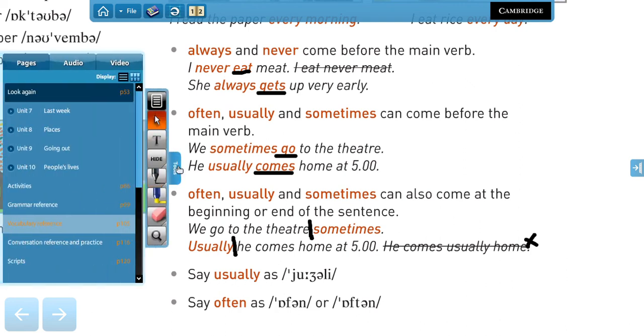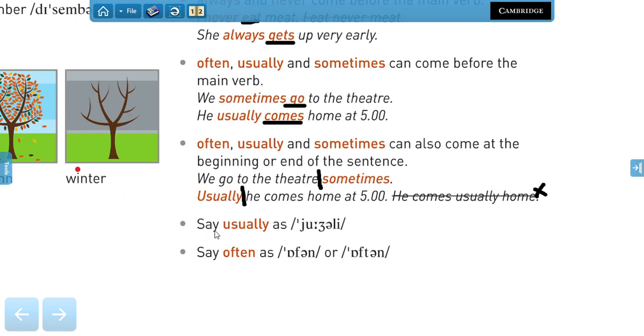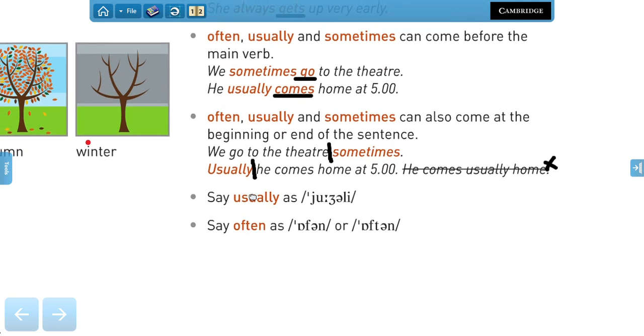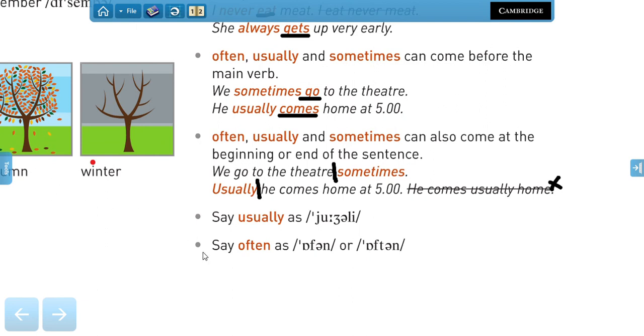Now, pronunciation below, say usually as in this, using these symbols. Usually, right? Like a U sound. And then we can say often, or often. Both are correct. Yes? So that is going to be the end of today's lesson.